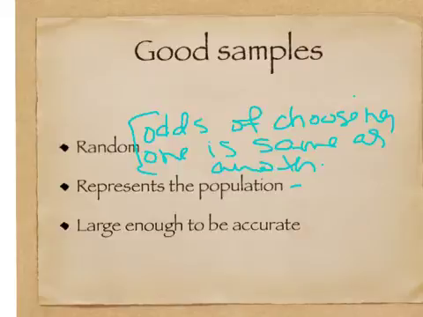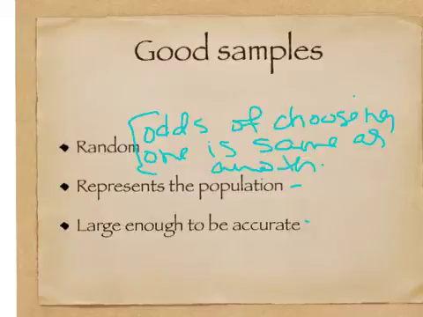Okay? The other one is that it needs to be large enough to be accurate. If you ask one person a question and take their answer as the representation for the population, usually one person's ideas may not be the same as the entire population. You may get someone who's way off in left field on some of their ideas. Okay, so those are some of the examples of good samples.